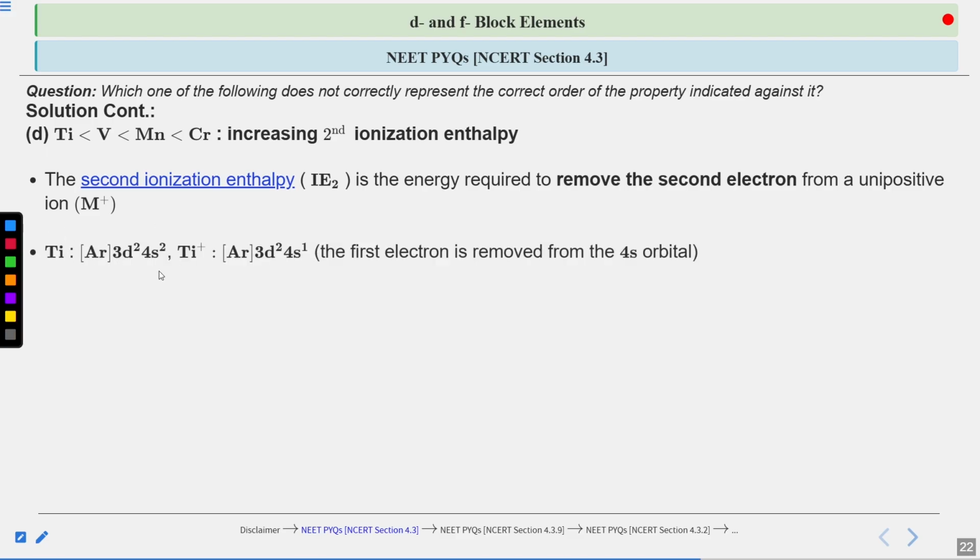Titanium configuration is argon 3d2 4s2, and the titanium +1 configuration is argon 3d2 4s1. Here the first electron is removed from the 4s2 orbital, right?